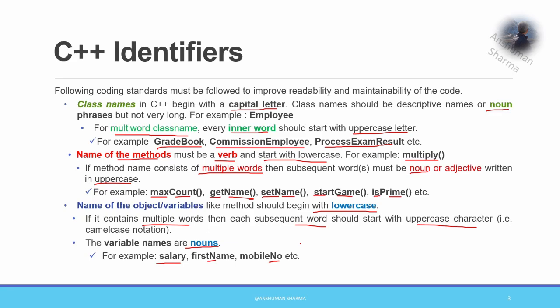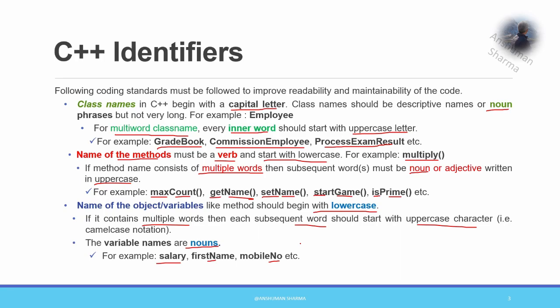Then macros should be used in uppercase, and if a macro consists of multiple words, then it should have an underscore as a separator. Like if max is a macro, or in case of anything like max size, then you should put MAX underscore SIZE.